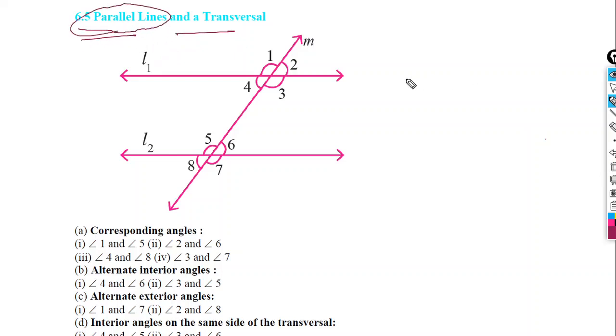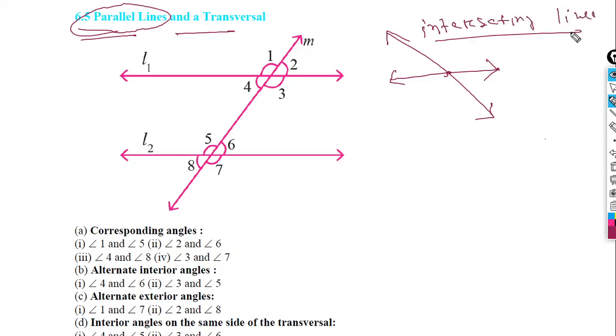Okay. So you know all about lines. So if two lines intersect each other, then we can call them intersecting lines. But if they don't intersect, suppose they are not intersecting, what we will call them?